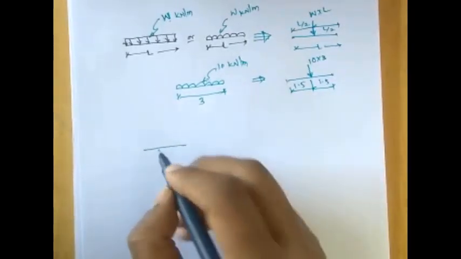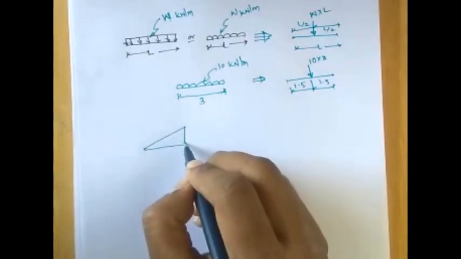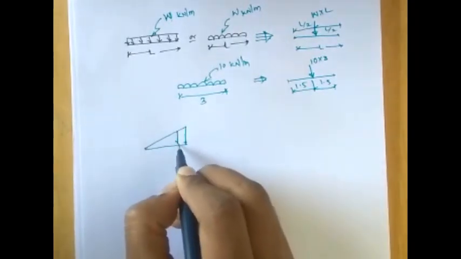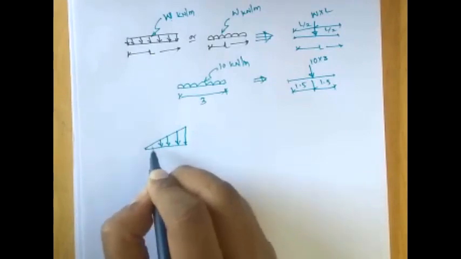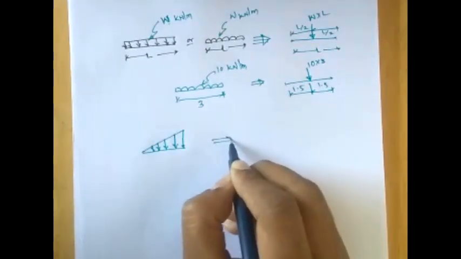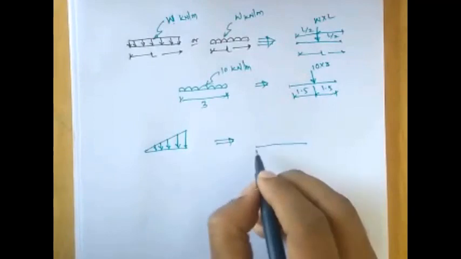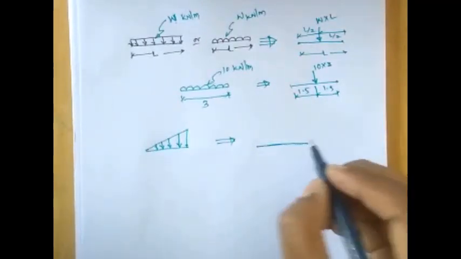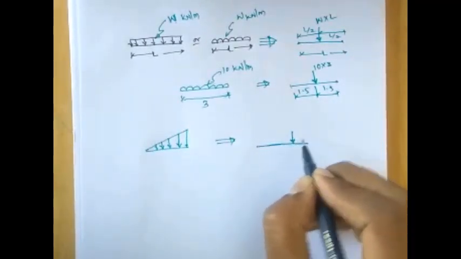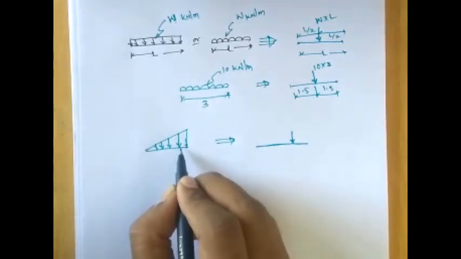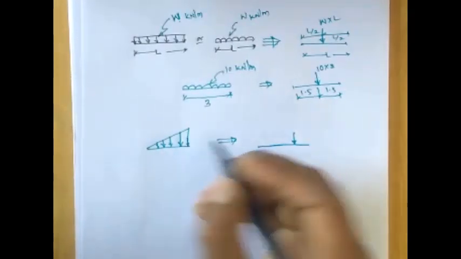Similarly, for UVL kind of loading, uniformly varying load, the load can be converted into equivalent point load, and it will act at a 1/3 distance from the right angle of the loading, or the highest end of loading.